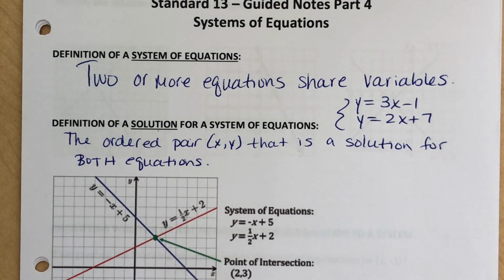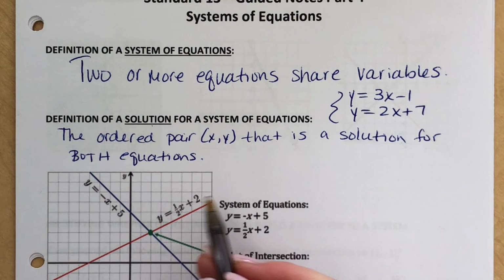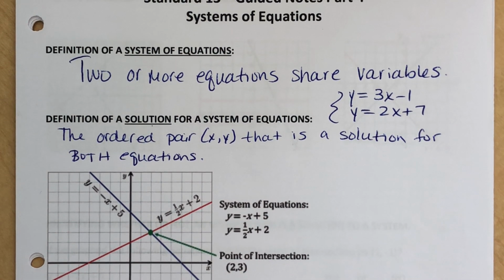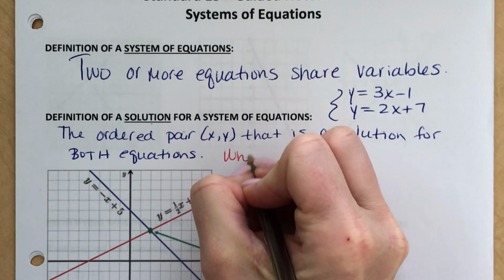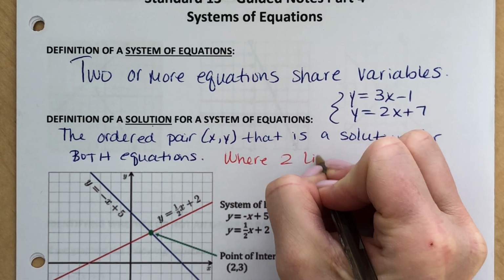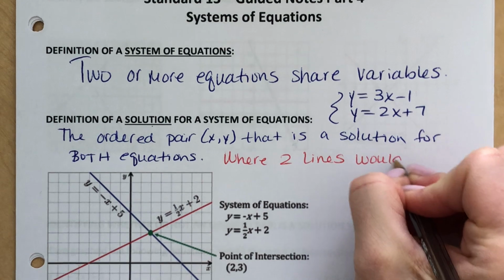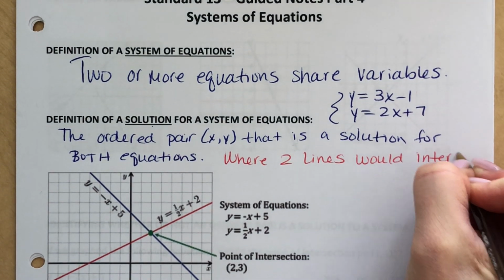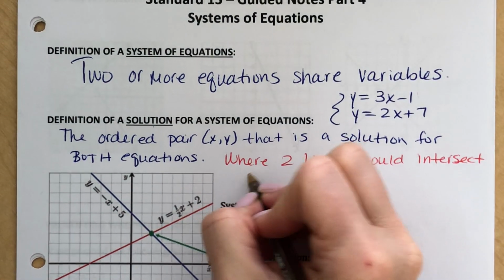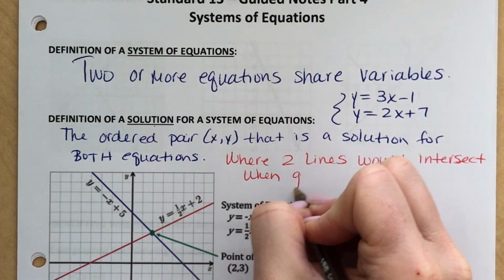An easier way to remember that is it's where two lines would meet if you graph them. It's where two individual lines, if I graphed each of these, that's where we're gonna say intersect. That's the math word. When graphed, okay?